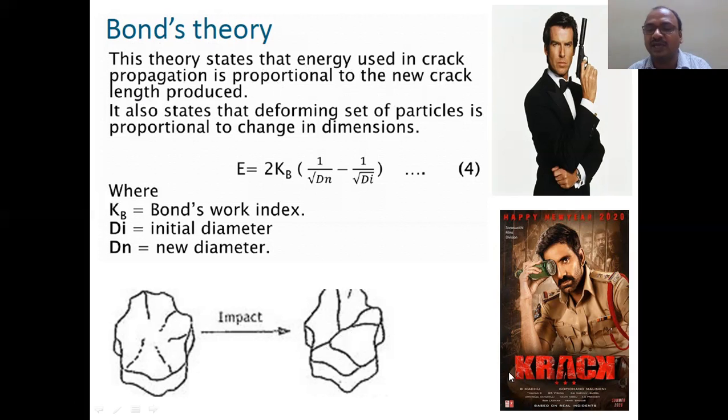That's why I put a diagram of a crack. Here the equation is E is equal to 2 Kb times (1/√d2 minus 1/√d1), where Kb is Bond's work index, with initial diameter and new diameter. Keep this in mind: Bond means crack. Griffith means the crack as well as the new surfaces, and stress on the bond.